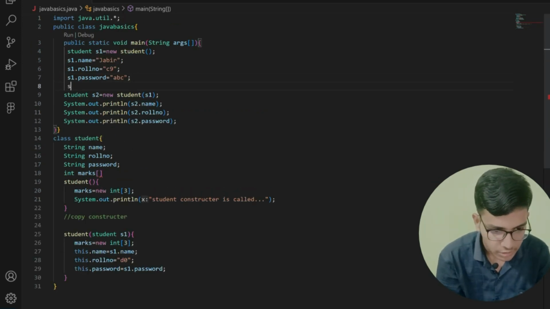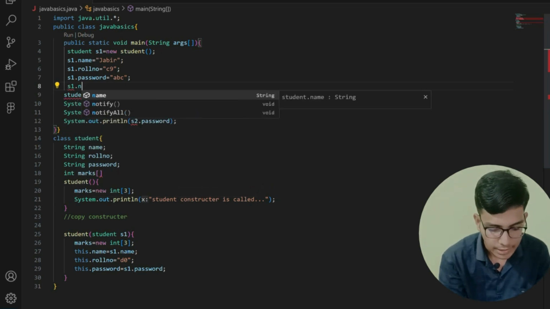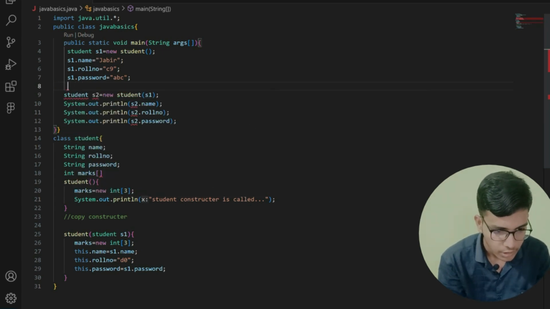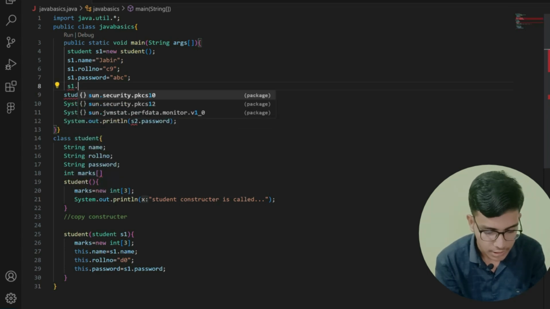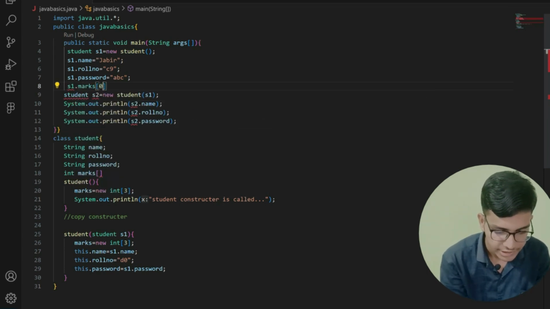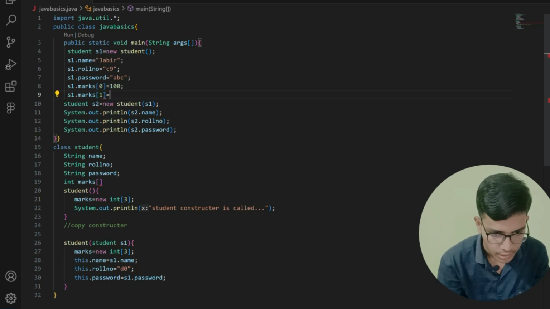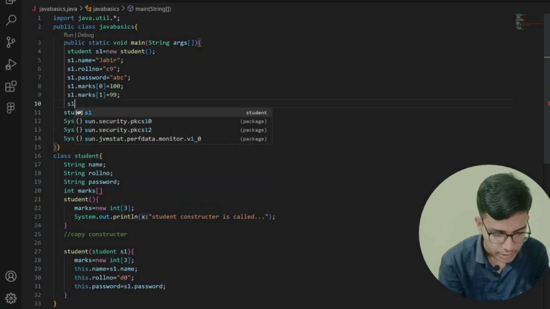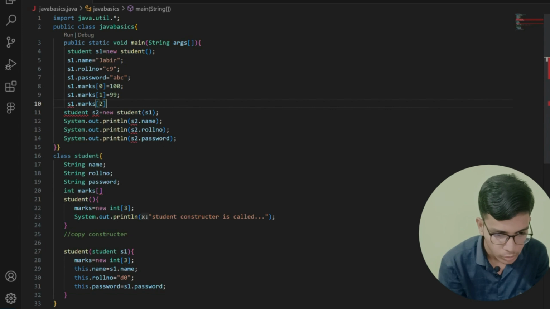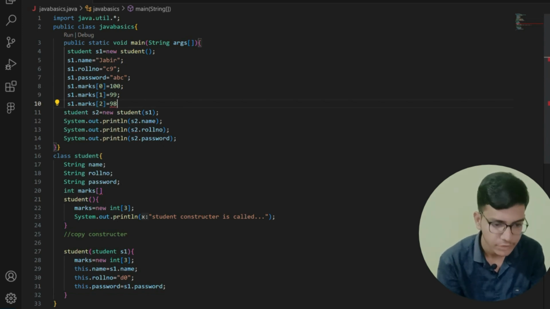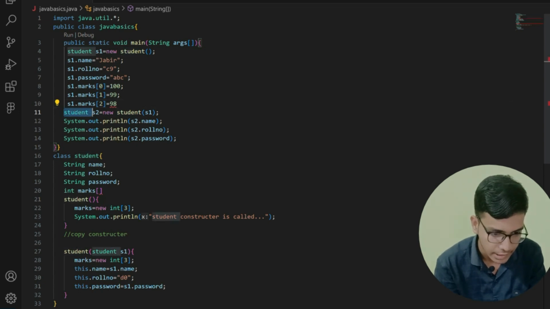So I am storing 3 subject marks. Let me give the marks of the first subject, that is s1.marks[0] is equal to 100. After that s1.marks[1] is equal to 99. After that s1.marks[2] is equal to 98. So I am storing these values in my s1 object. After that I am calling my constructor. In the 11th line, I am calling my constructor, that is Student s2 is equal to new Student.